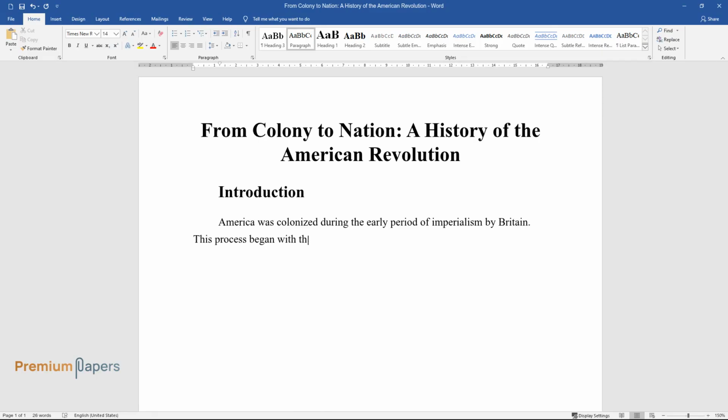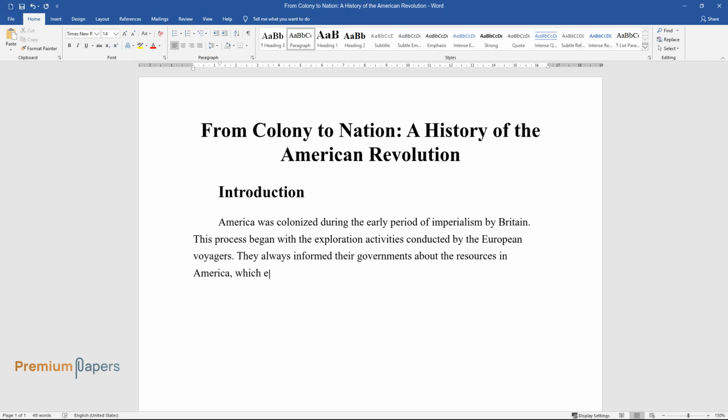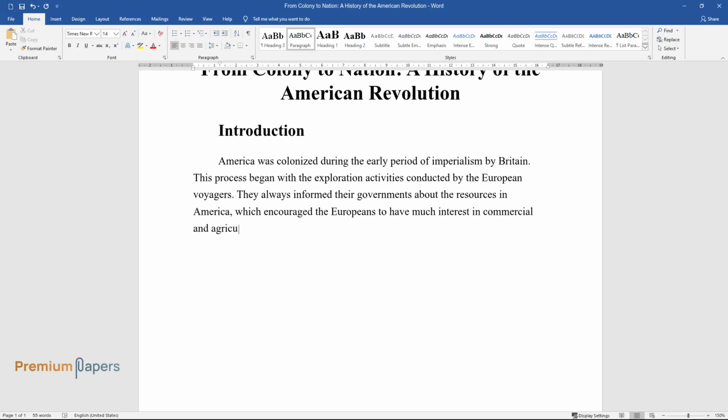This process began with the exploration activities conducted by the European voyagers. They always informed their governments about the resources in America, which encouraged the Europeans to have much interest in commercial and agricultural activities in America.